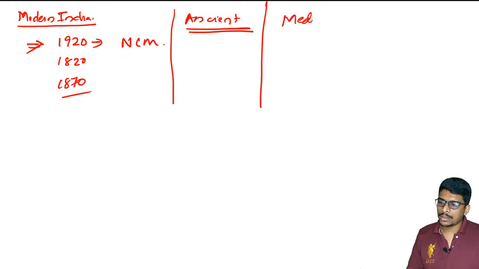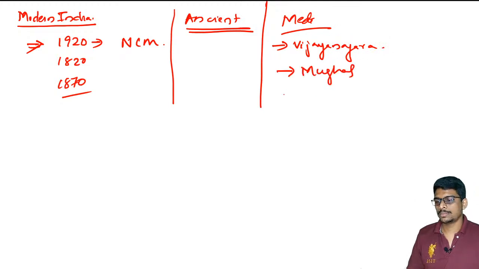In medieval India, you should go through Vijayanagara and Mughal, especially these two. If you don't have an idea of Vijayanagara and Mughal, at least go through the very basics of them. There is a chance that there will be a question on Vijayanagara and Mughal. You should definitely go through these things. There will be certain questions from either Vijayanagara or Mughal.